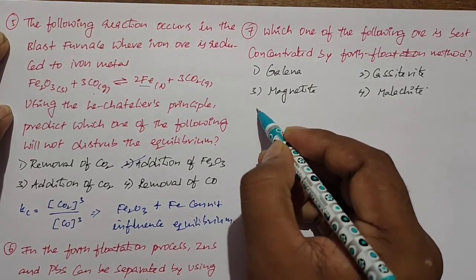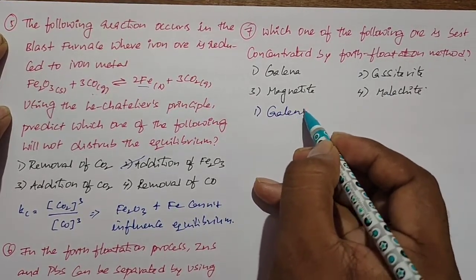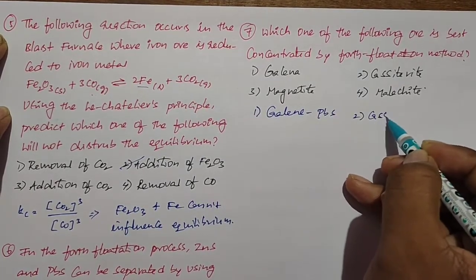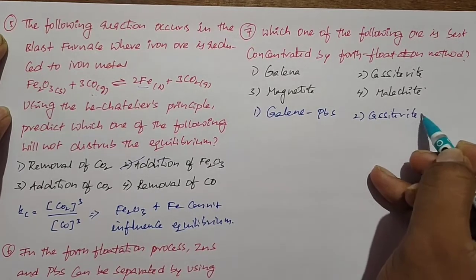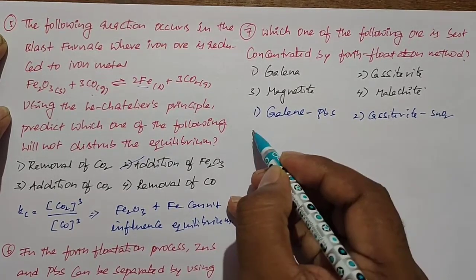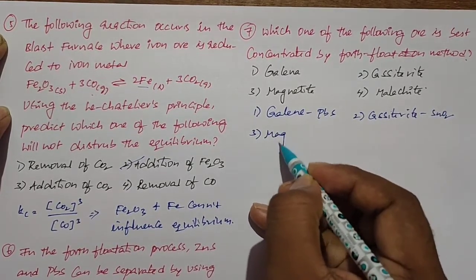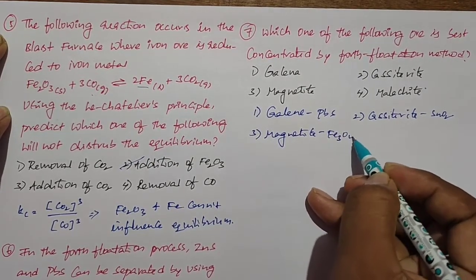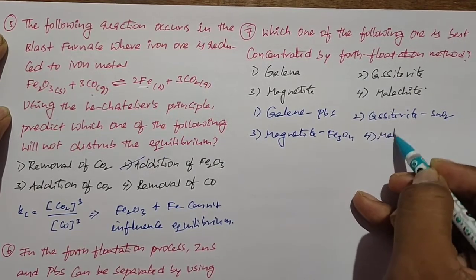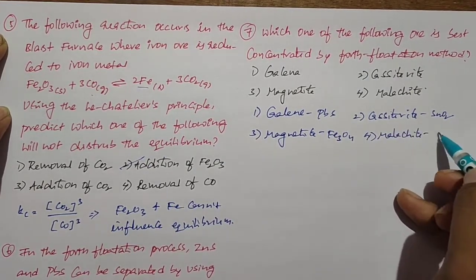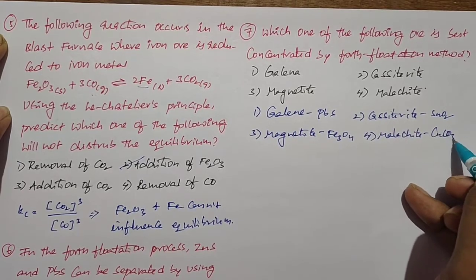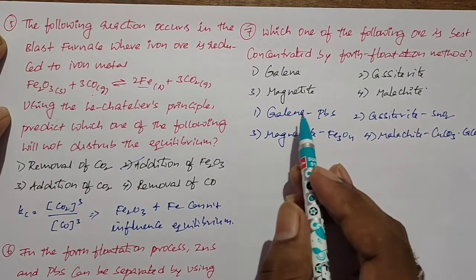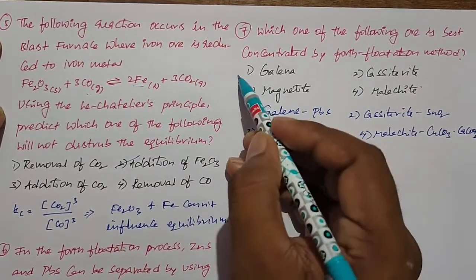If you take the formulas, galena is represented by PbS, cassiterite is represented by SnO2, and third one magnetite is represented by Fe3O4, and fourth one malachite is represented by CuCO3.Cu(OH)2. Actually the froth flotation process is used for the sulfide ores, so the right option is galena.